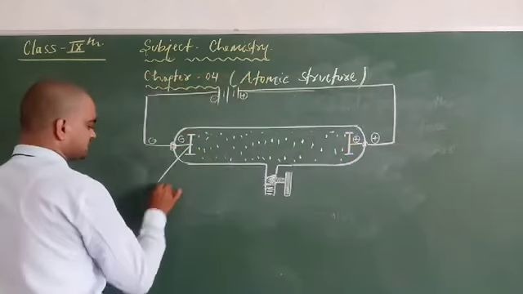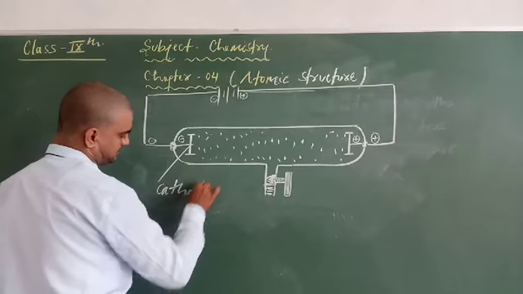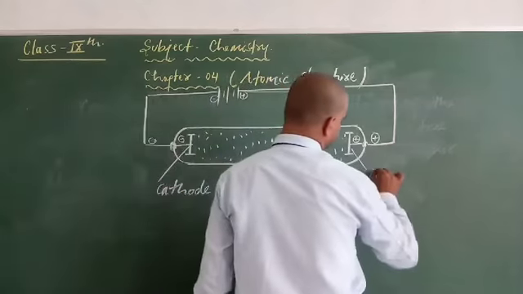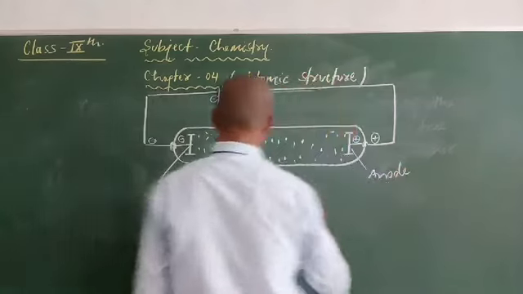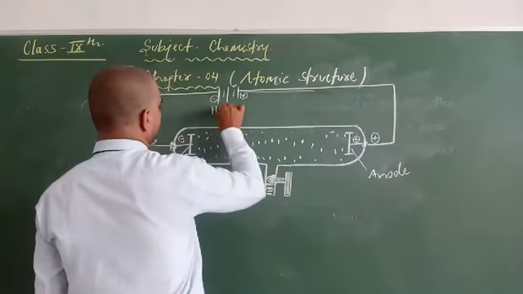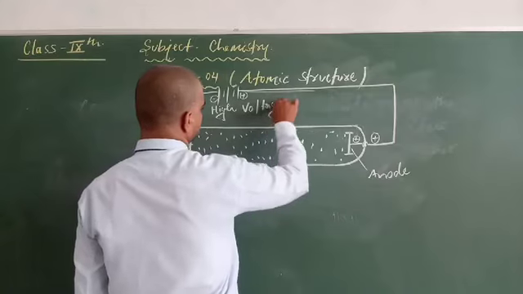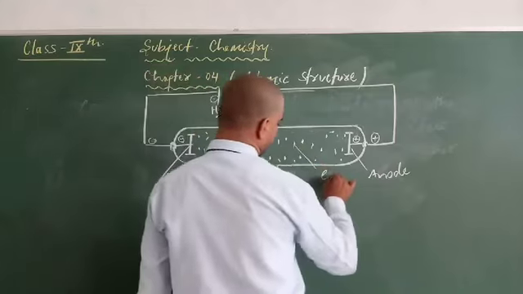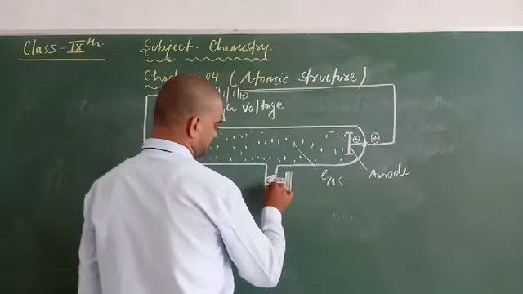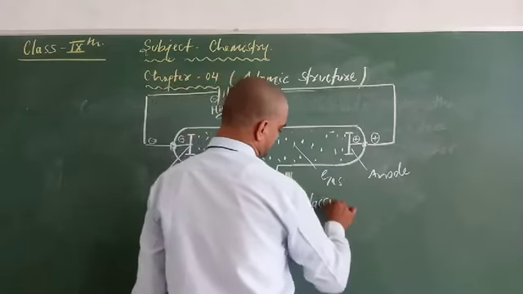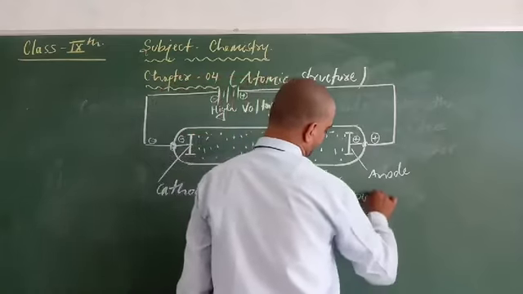Here is the cathode, this is the anode, and here is the high voltage. This one is the gas, and this is the vacuum pump.